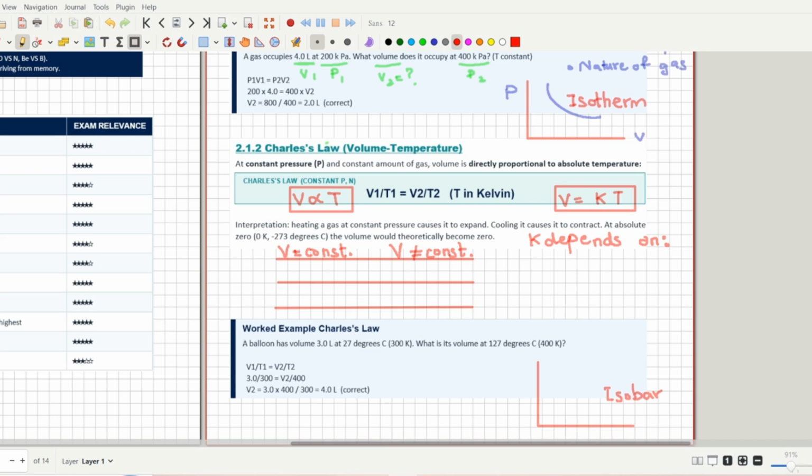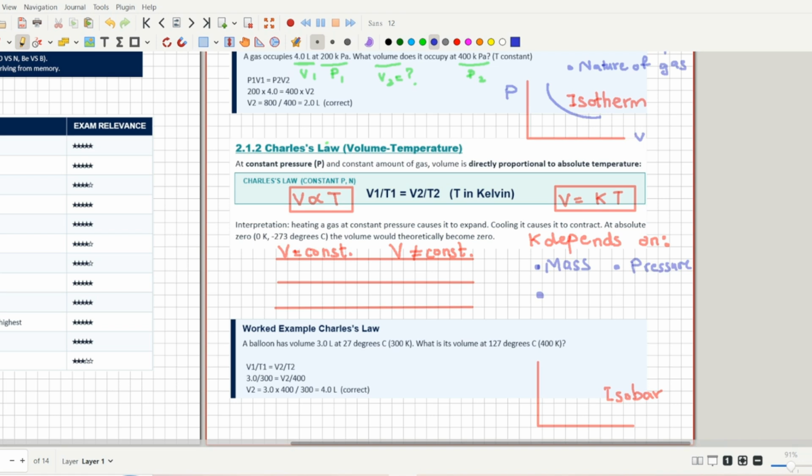constant. So what are the things that are constant here? The first thing that is constant is mass, or you can say amount of the gas. What about the second thing? The second thing that is constant here is the pressure. So that's why K depends upon the pressure.